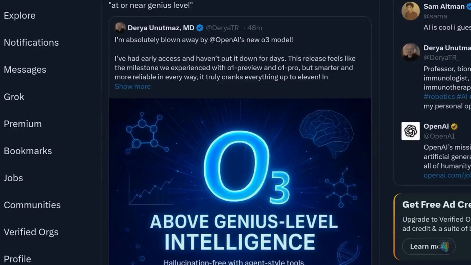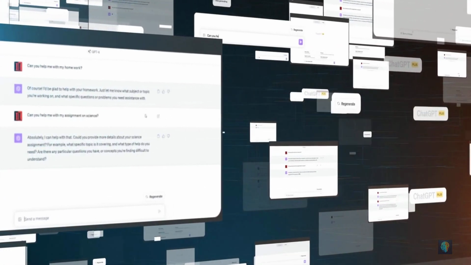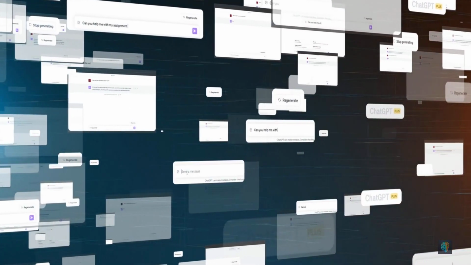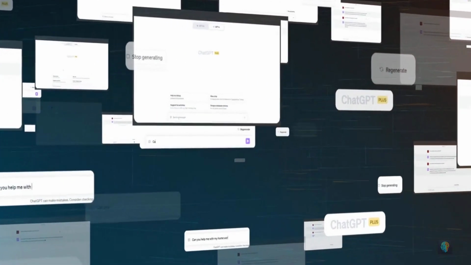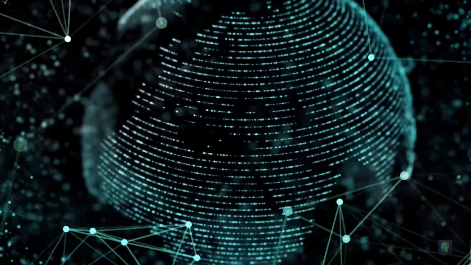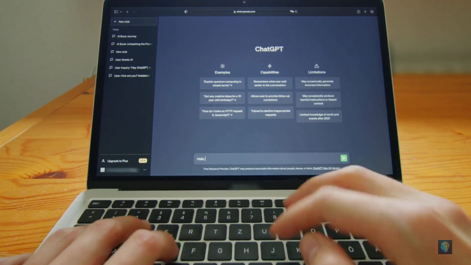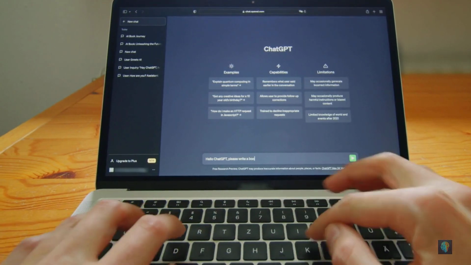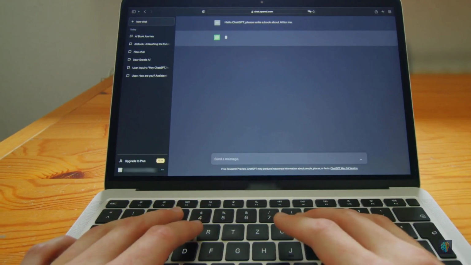O3 Pro excels in the heavyweight categories: science, legal analysis, technical writing, advanced programming. It's been benchmarked for clarity, accuracy, instruction following, and completeness, and it ranks at the top in every category. Even beyond text, it's becoming a true multimodal powerhouse. It can analyze complex spreadsheets and PDFs, search the web with contextual understanding, interpret visual inputs, run code in Python, and maintain memory for personalized conversations.